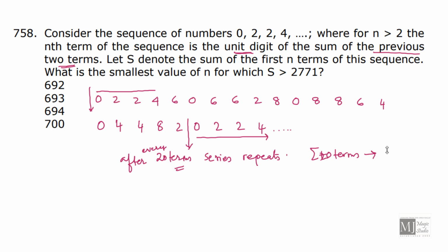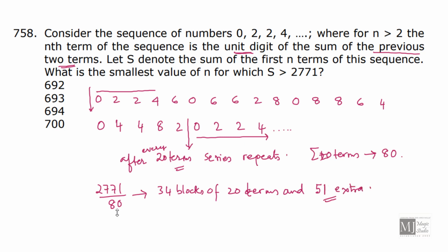The total of these 20 terms is 80. We need a total of 2771. So if I divide 2771 by 80, what will I get? I'll get 34 blocks of 20 terms and the remainder is 51. 2771 when divided by 80 leaves quotient 34 and 51 as the remainder.